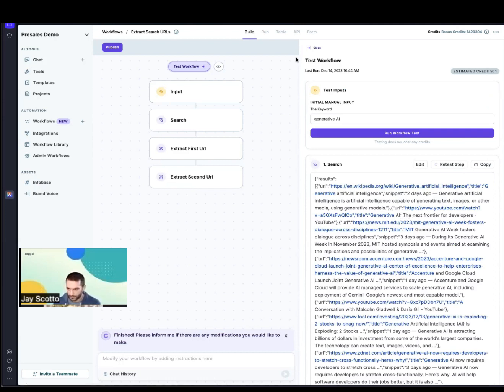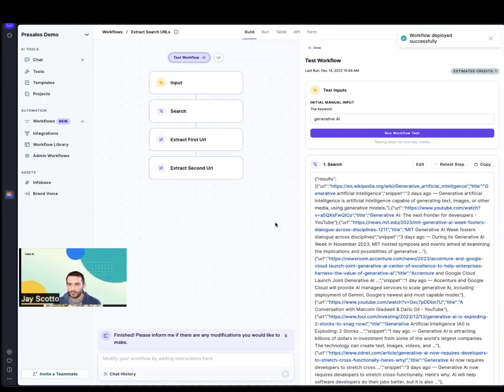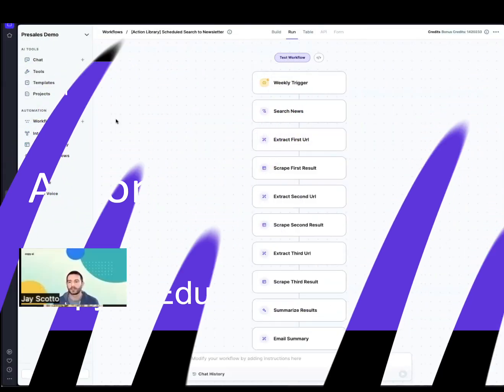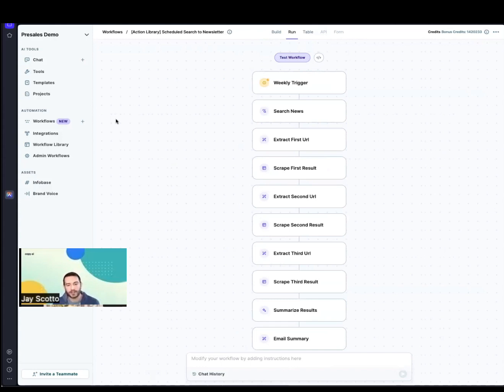So that's the workflow that we've built. We can go ahead and publish that. But now let's talk about how we can use that in practice. Now that we've seen how to use a simple search action and apply that inside of a workflow, let's talk about how we can use it in practice.